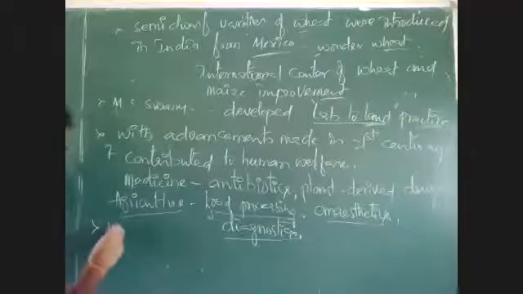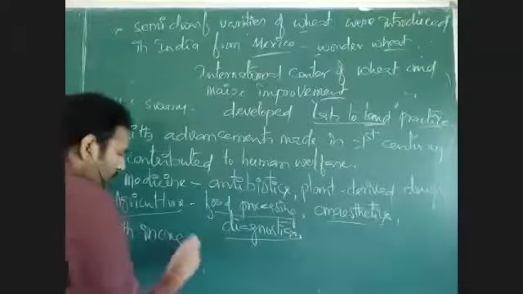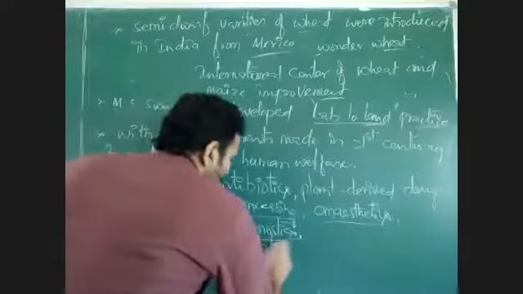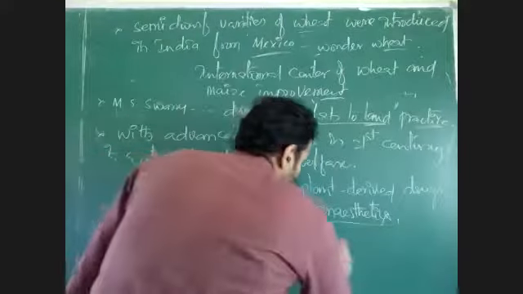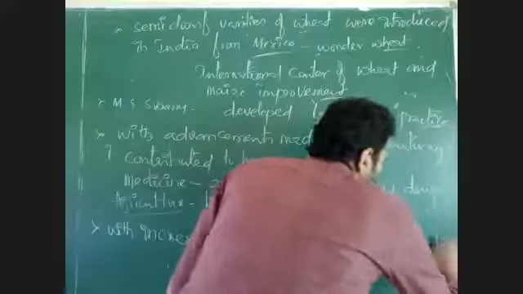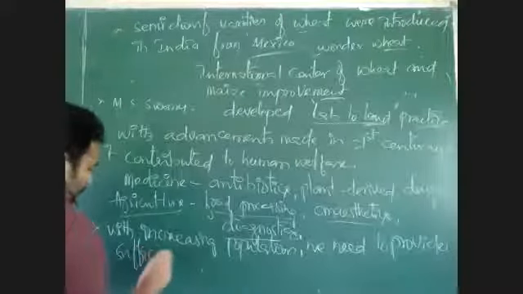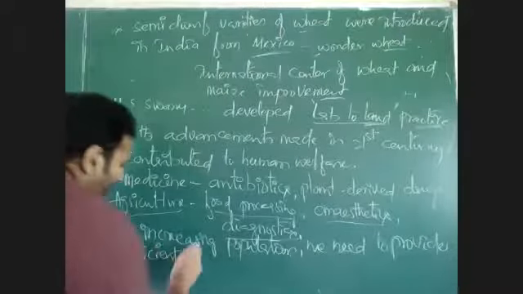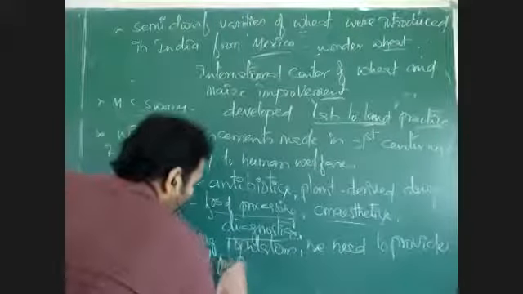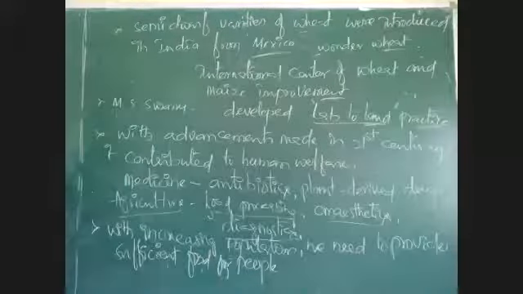Okay. Another important point is that with increasing population, we need to provide sufficient food for people.